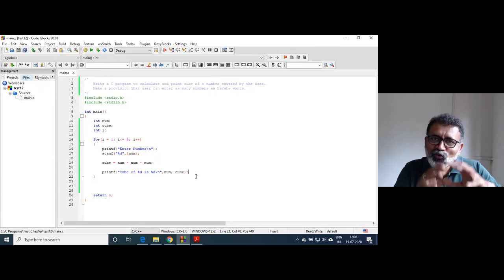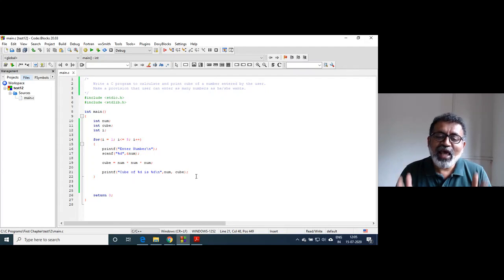So you can write this kind of loop. Like what is the current requirement? Make provision that the user can enter as many numbers as she wants.